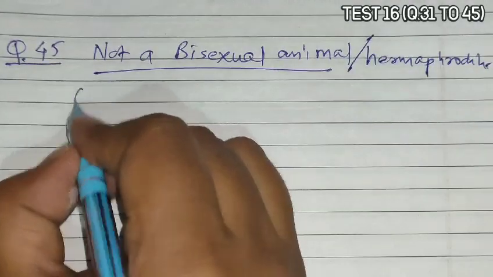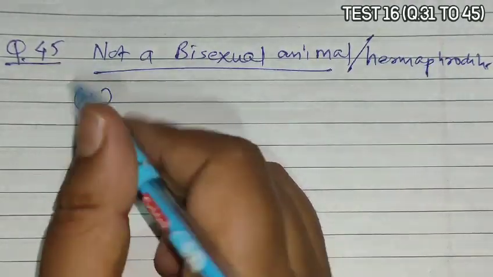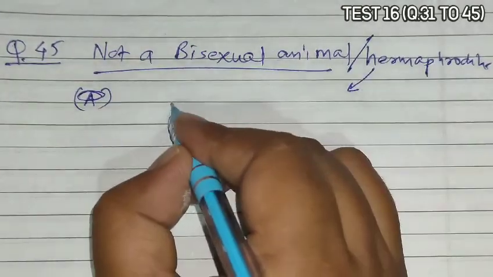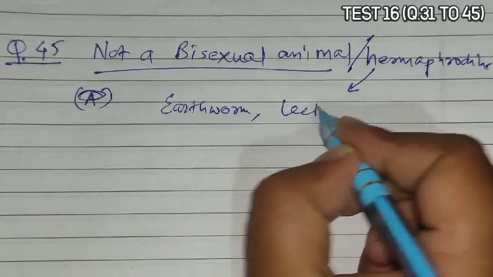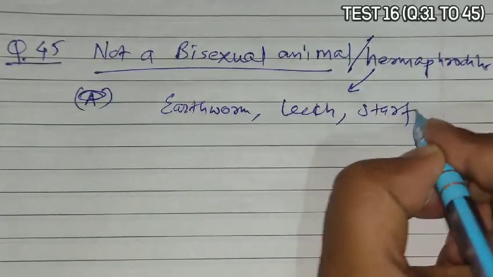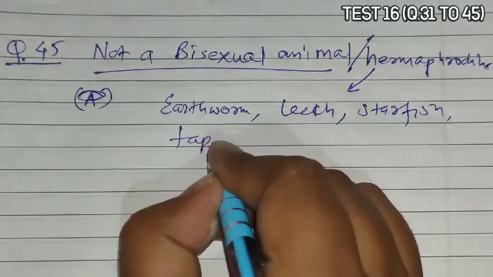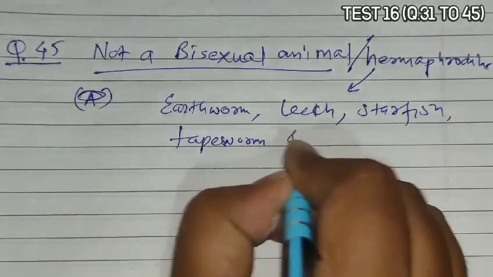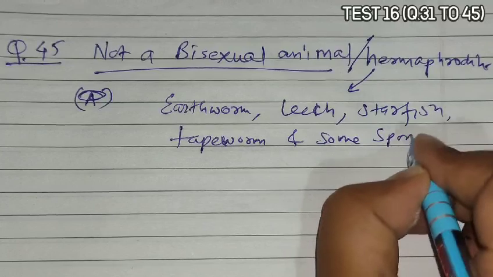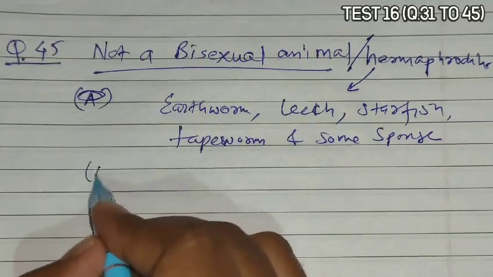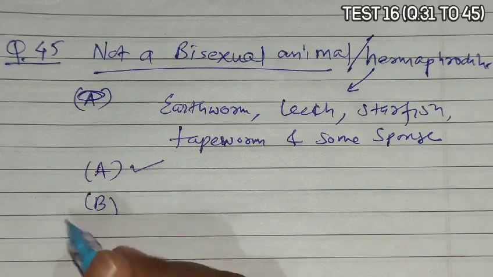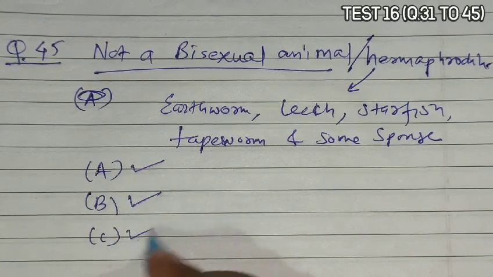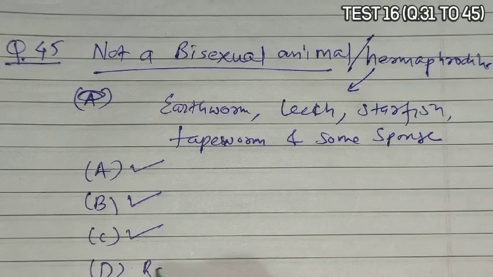Next is question 45. Question 45 asks which is not a bisexual animal. So if we talk about the question, it is asking which of the following is not a hermaphrodite.